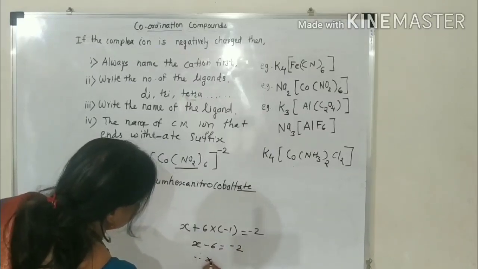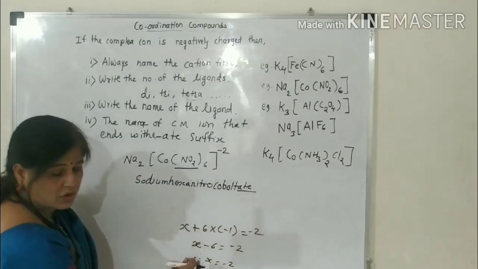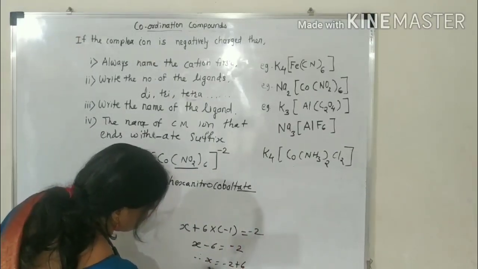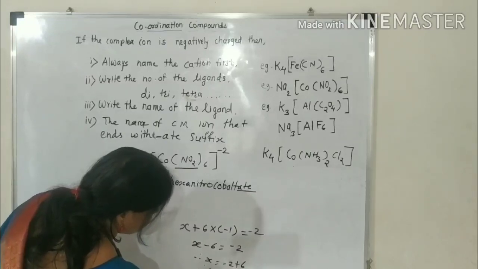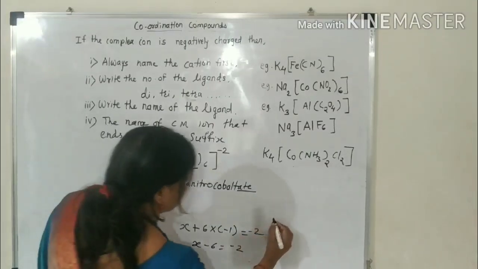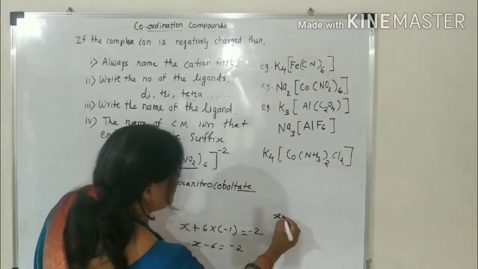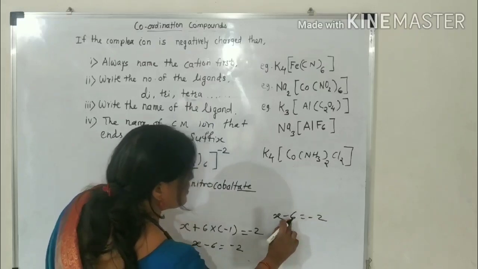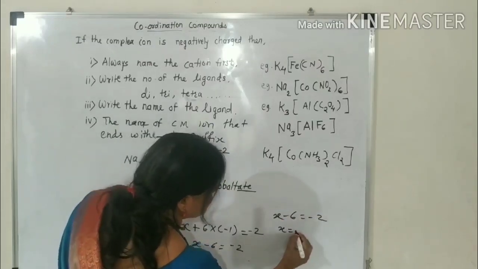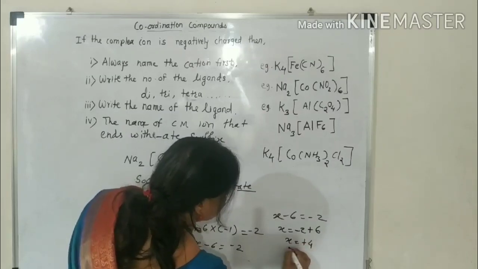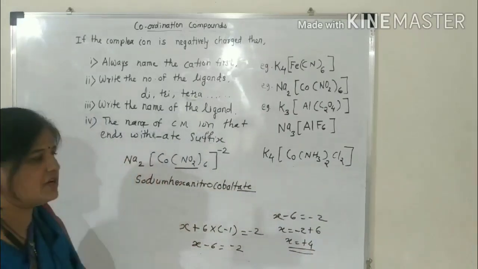So X minus 6 equal to minus 2. This minus 6 becomes plus 6 on that side. Minus 2 plus 6, X equal to plus 4. 4 is the oxidation state, that is in the Roman.